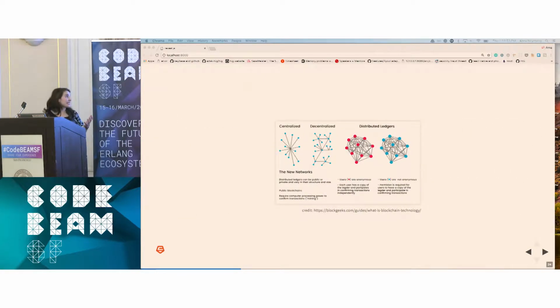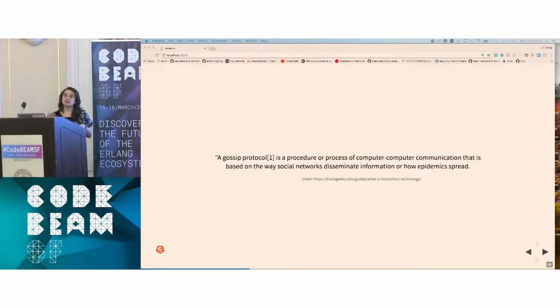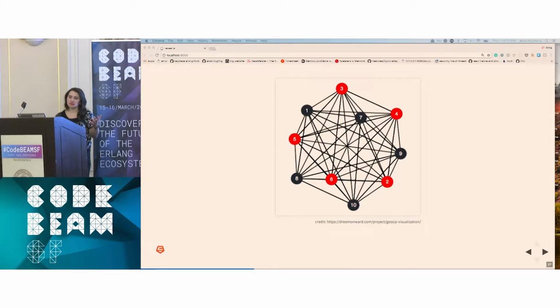Well, I mentioned it's a decentralized network. So you have computers, or not computers anymore really, but the idea initially was computers all over the world participating in this network. Each of them has a copy of this list that has pieces of data on it where each piece points to the previous piece of data. And it communicates via gossip protocol. I thought this was an interesting analogy of how the gossip protocol spreads information, similar to a social network or how epidemics spread. But really the idea is a node sends messages to its peers, which send messages to its peers, and eventually those messages disseminate through the network. It might look something like this.